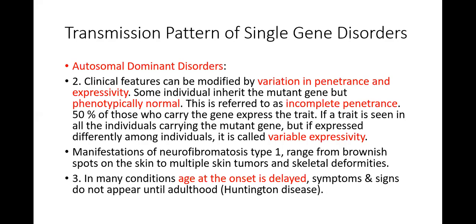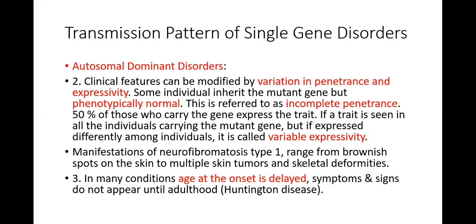It means that the gene defect is present and it is expressed differently in different individuals. Okay, so this is called gene variable expressivity. The example of gene variable expressivity is the manifestation of neurofibromatosis type 1. In neurofibromatosis type 1, the changes can range from only brownish spots around the mouth, to multiple skin tumors, to skeletal deformities. It means that in all these individuals, the gene defect is the same, but it is expressed differently in different individuals.